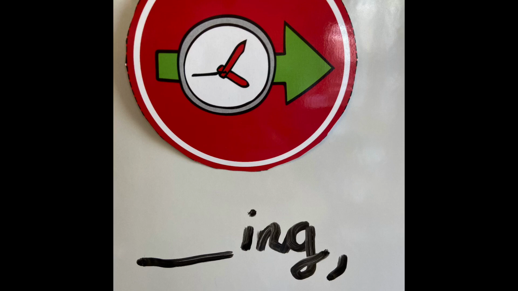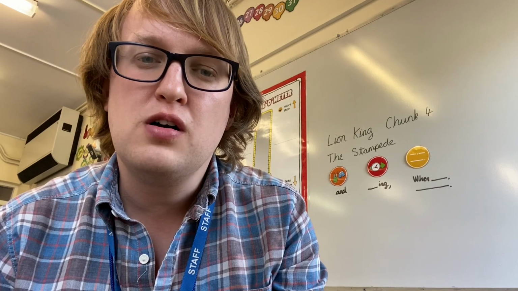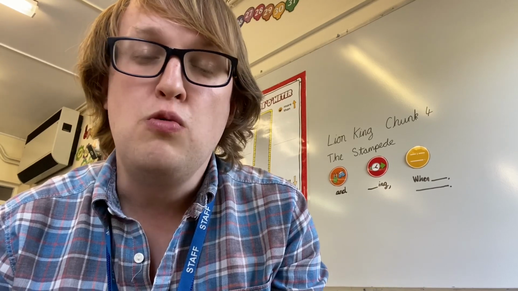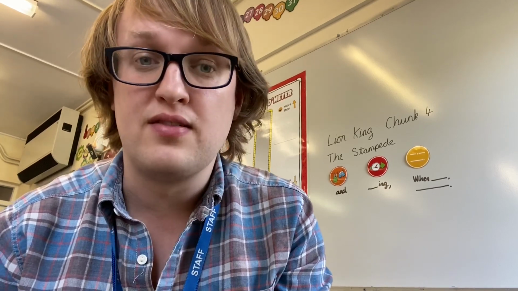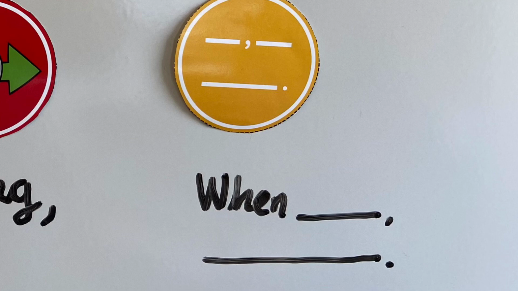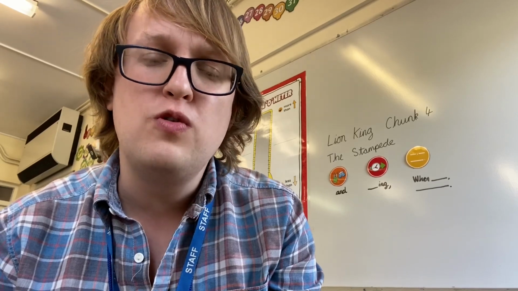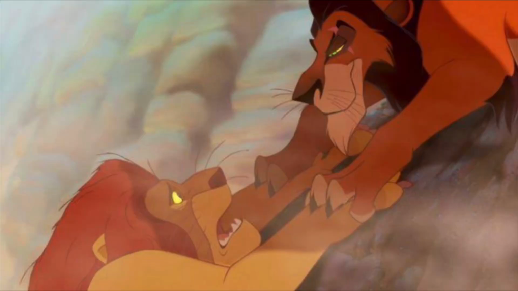It's where we're going to start a sentence with an ing word. For example, darting among the wildebeest, Mufasa manages to save Simba. And our final target is to use a complex sentence, starting a sentence with when. For example, when Mufasa climbs up the cliff, Scar hits him with his paw.